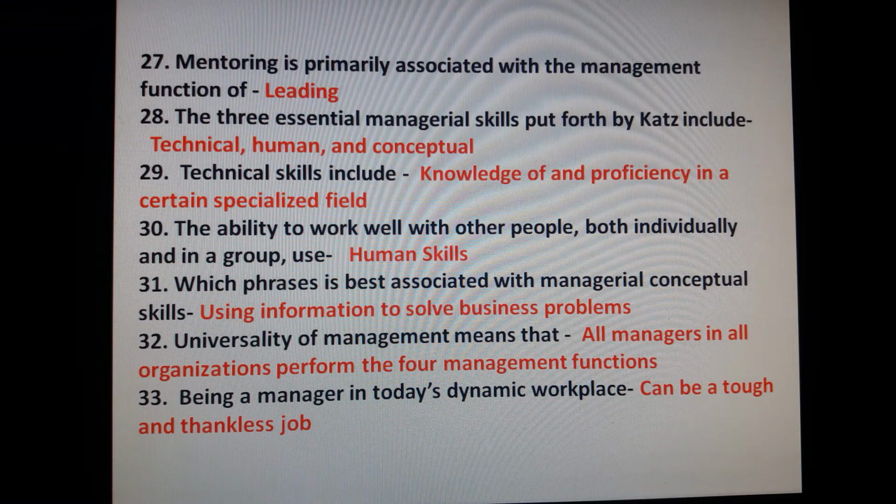Question number 30. The ability to work well with other people both individually and in group use human skill. Which phrase is best associated with managerial conceptual skill? Using information to solve business problem. Question number 32. Universality of management means that all managers in all organizations perform the 4 management function. Question number 33. Being a manager in today's dynamic workplace can be a tough and thankless job.